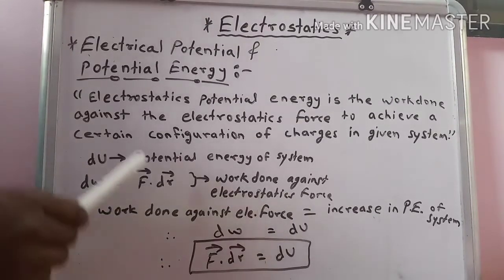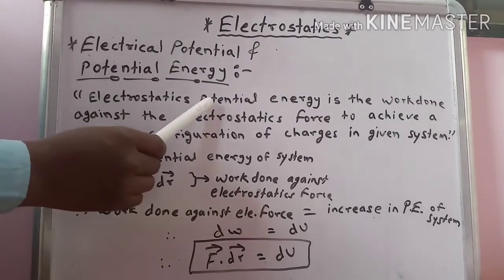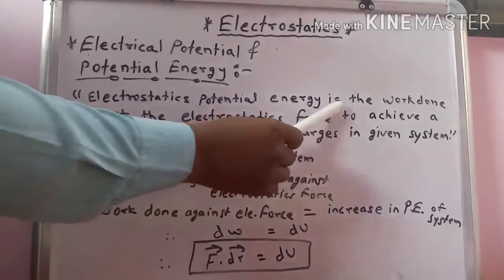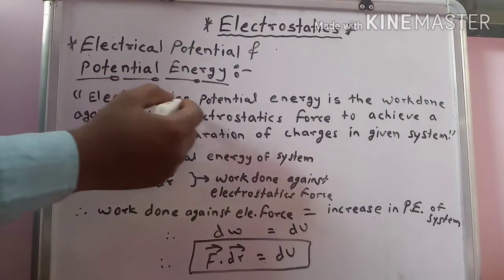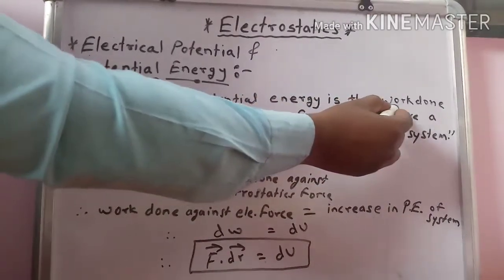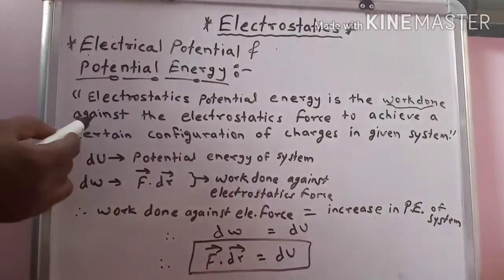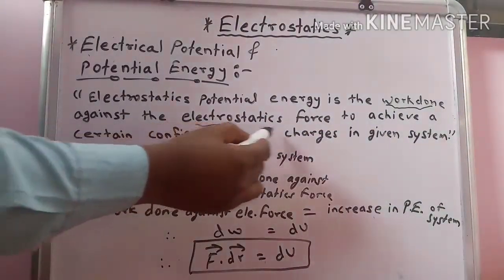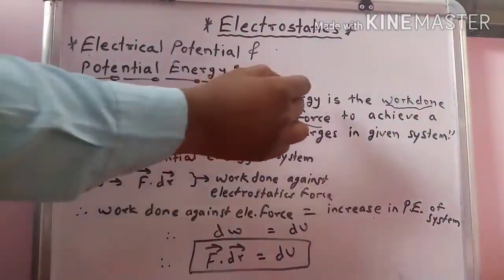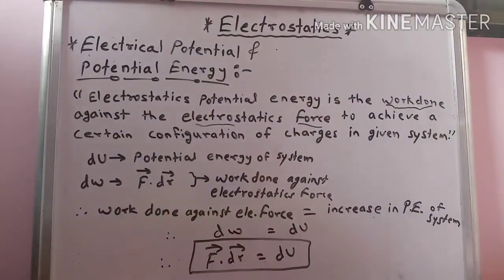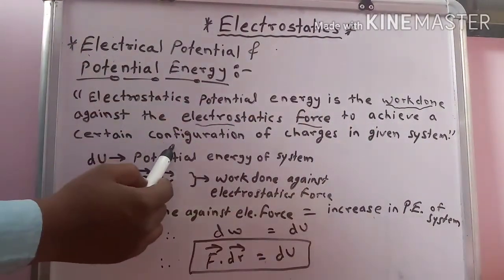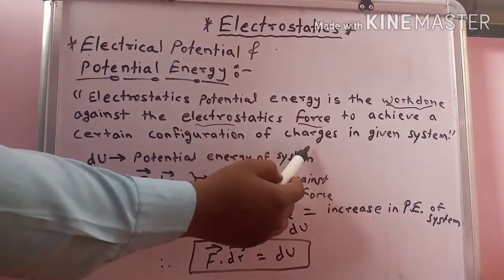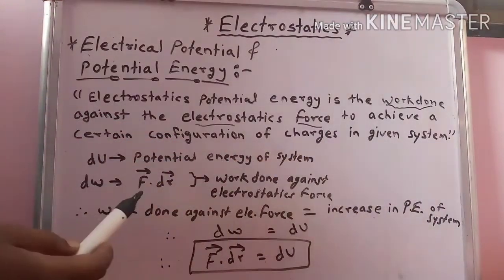Here, electrostatic potential energy is the work done against the electrostatic force to achieve a certain configuration of charges in a given system.